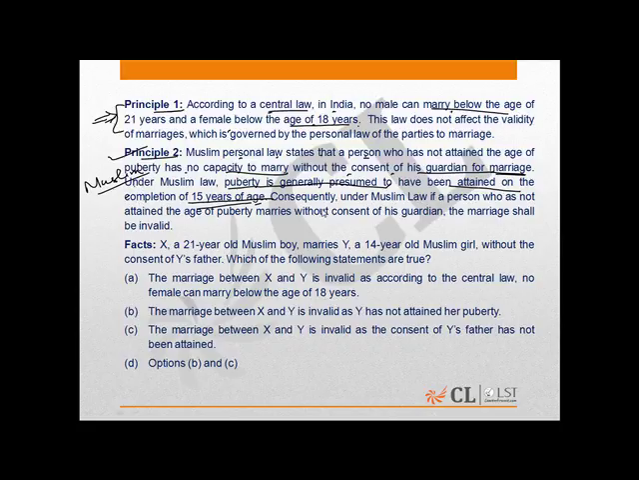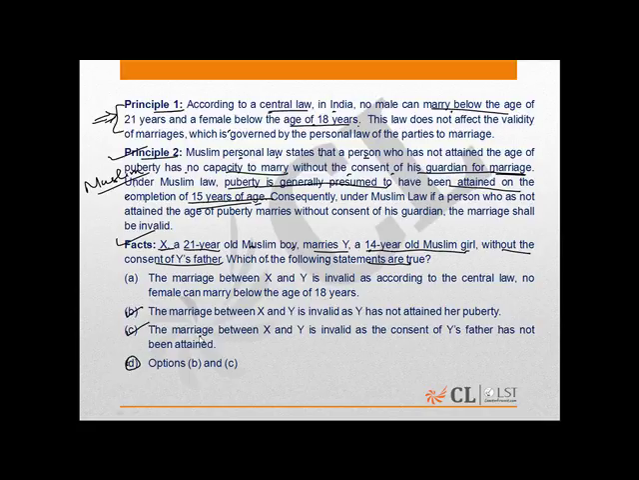Now, let's move on. The facts in the present question are: X is a 21-year-old Muslim boy and he marries Y, a 14-year-old Muslim girl, without the consent of Y's father. Which of the following statements are true? In this question, the correct statement is D. That is, both option B and option C are correct.